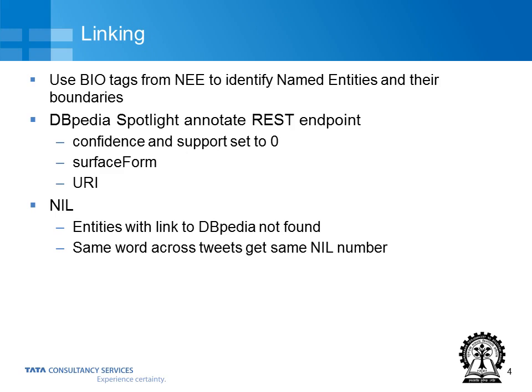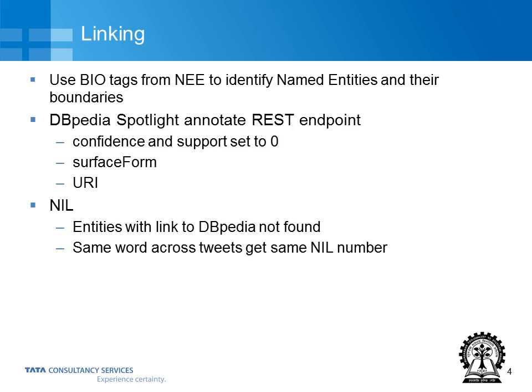Once we have the model, we take the tweets and run them across the same model in the test phase, where we run the CRF tagger using the model that we created, and that gives us the BIO tags for the incoming tweet, and that lets us identify the named entities and their boundaries. Then we take the entire tweet and use the DBpedia Spotlight annotate REST endpoint, and we set confidence and support to 0, and we get the resources.